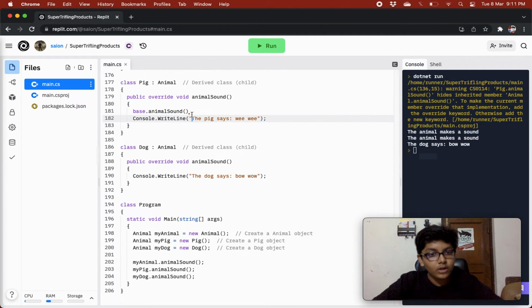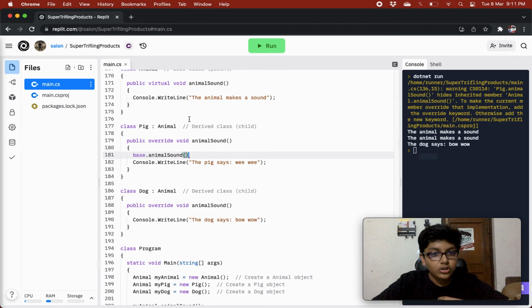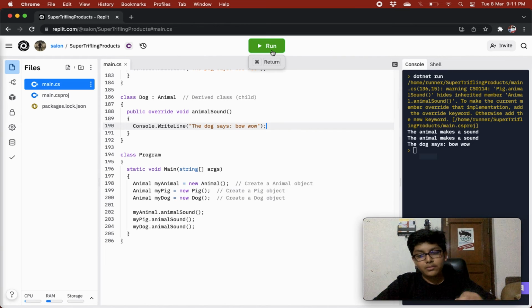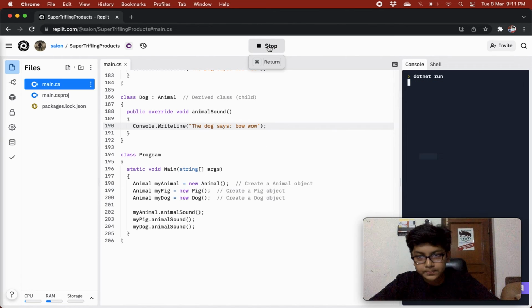So over here we call base's animal sound, and in base's animal sound we were writing the animal makes a sound. So over here also it said the animal makes a sound, and then it said the pig says VV. Then when we call the animal sound of a dog, it says the dog says bow wow. So we'll get the animal makes a sound, the animal makes a sound, the pig says VV, the dog says bow wow.